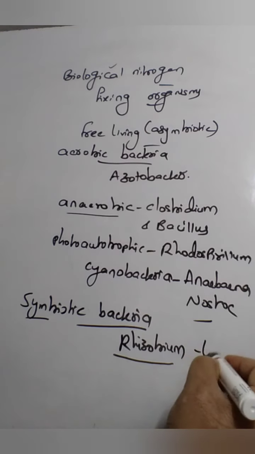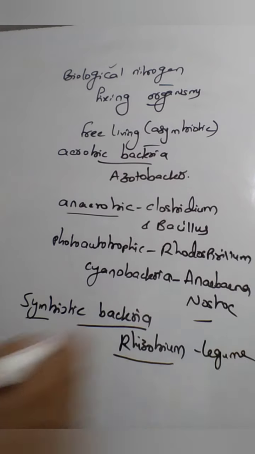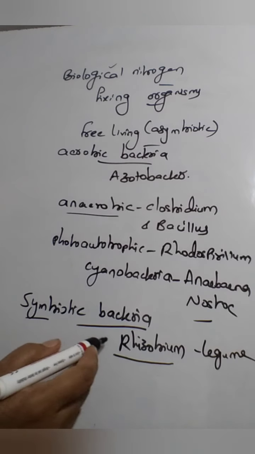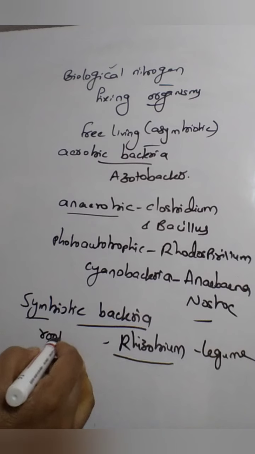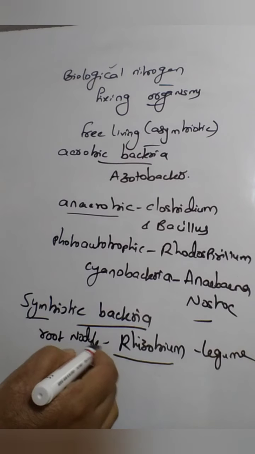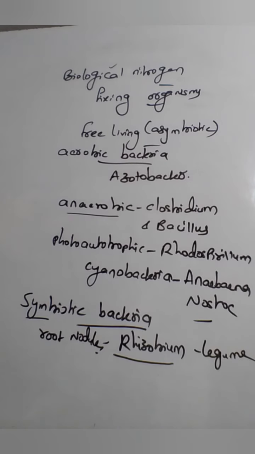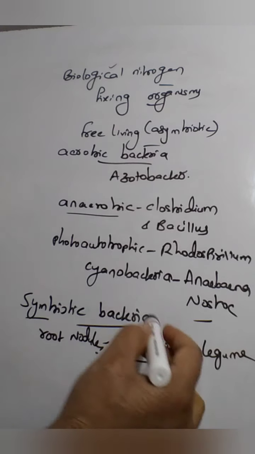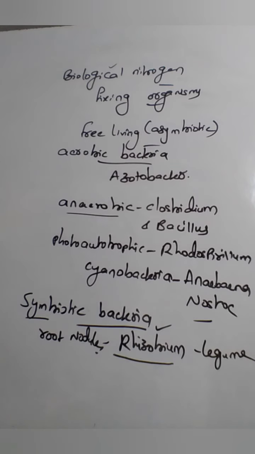And this will also form the root nodules. Along with the root nodules, this will fix the nitrogen in the legume plants. This bacteria will give nitrogen to the plant, and in return the legume plant will provide shelter, food, everything for the Rhizobium.